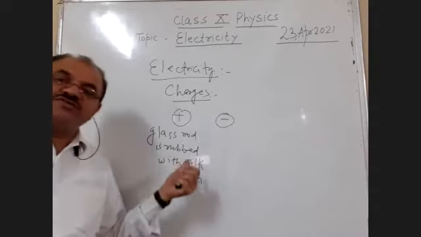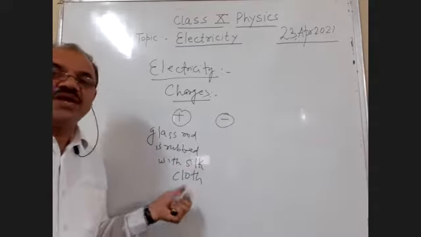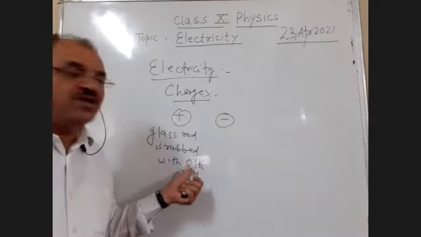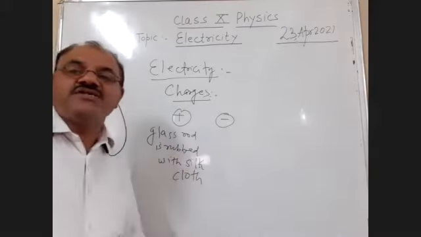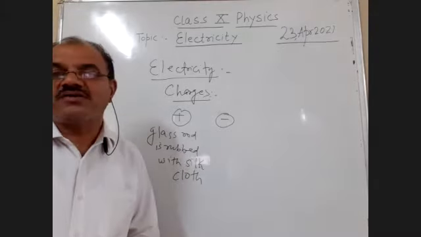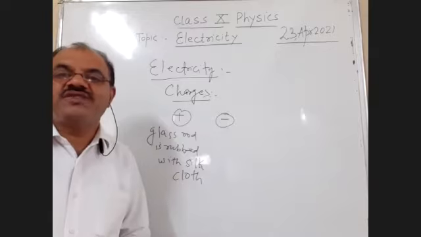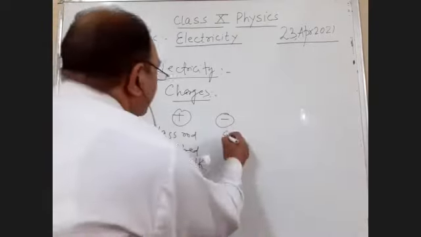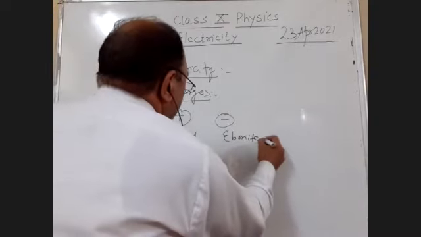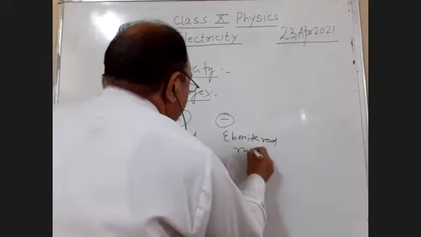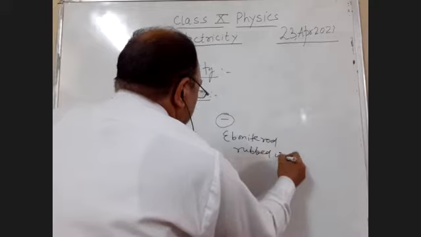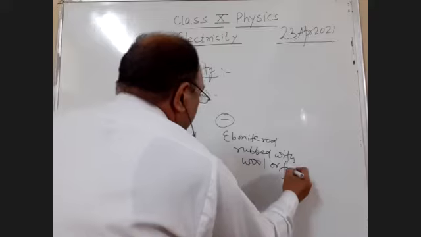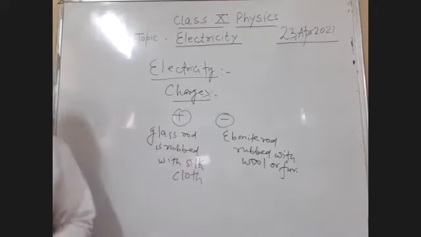And when an ebonite rod is rubbed with wool or fur, that time negative charge is produced.